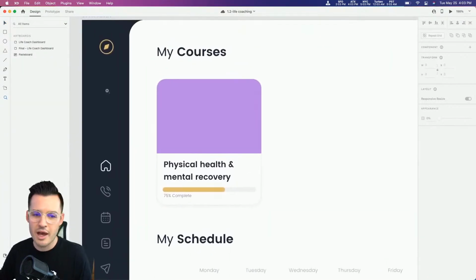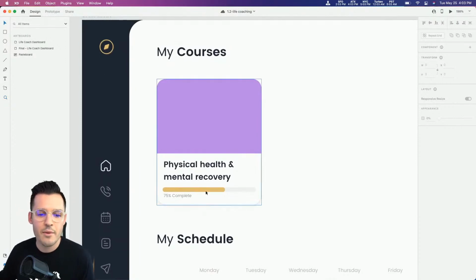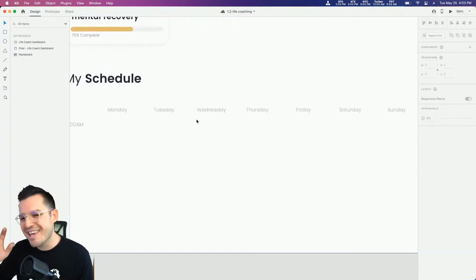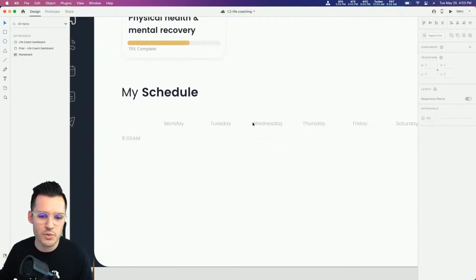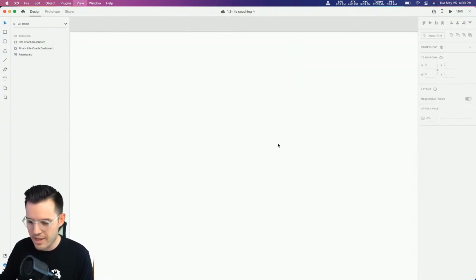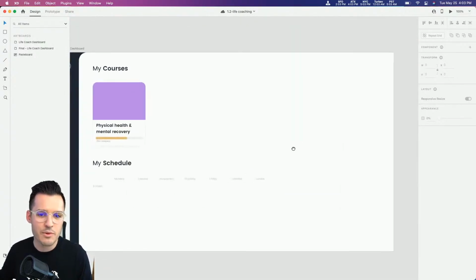So let me see. We have a sidebar over here that has some stock icons in it. And we have some titles and some cards that are already built in and the beginnings of a schedule. So we'll start using some repeat grid to build that out. And that is all we have. So let's zoom out and let's see what we can do.